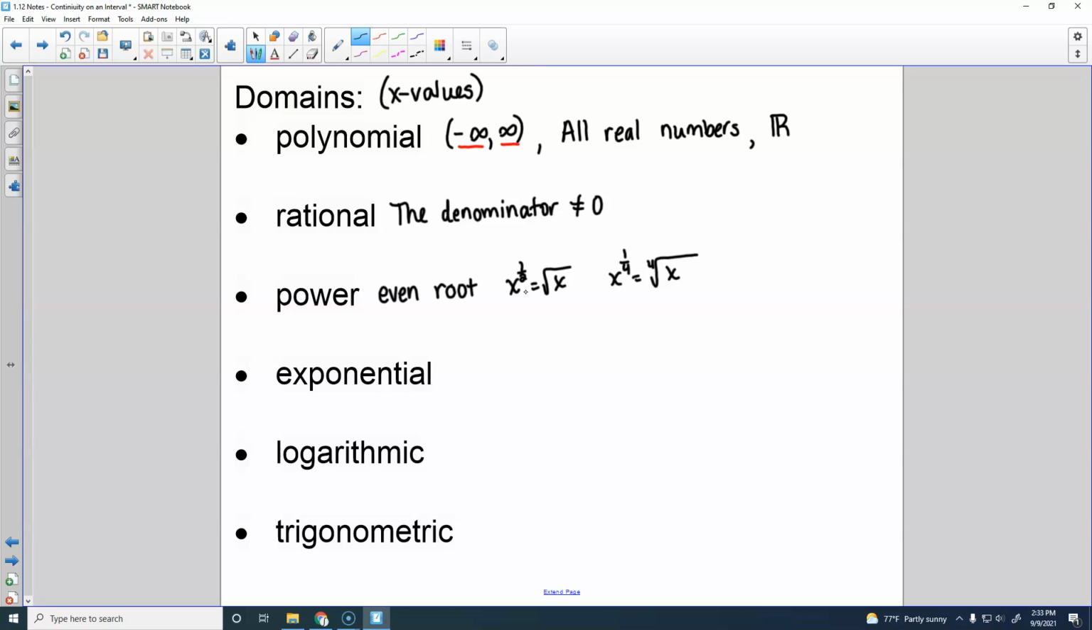What's the square root of 0? 0. It exists, so you can plug in 0. So I'm going to just write this. This is a fancy word, radicand. The radicand has to be greater than or equal to 0. So what's underneath the square root has to be greater than or equal to 0, because you can't have negatives under the square root.